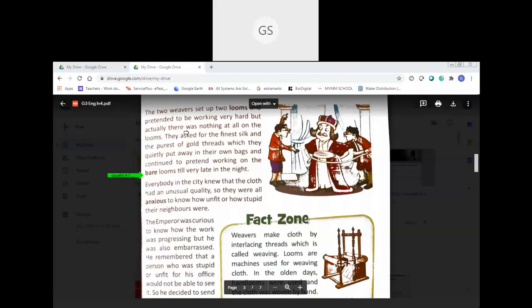And again, they started acting like they were weaving with empty hands. So what is it? Bare looms. Bare looms means nothing in the loom. No thread is in that loom. So that is called bare looms. Nothing is there, but they are still working on it. Okay. So everybody in the city, I think it's time.